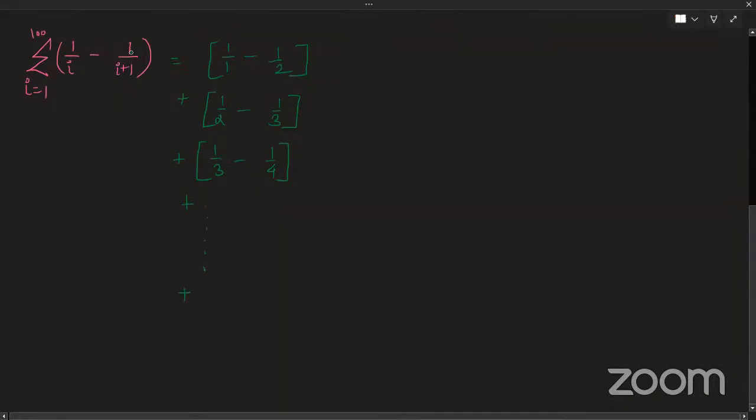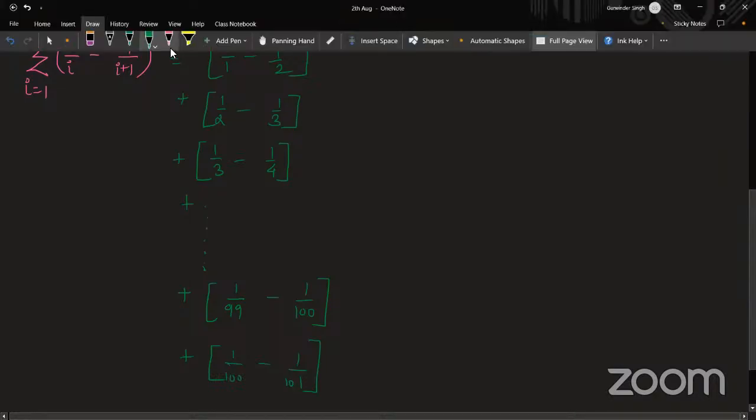The second last value, that is i is 99, is 1 by 99 minus 1 by 100, right? And what will be my last value? Last value will be 1 by 100 minus 1 by 101, right? So what is happening in this series?